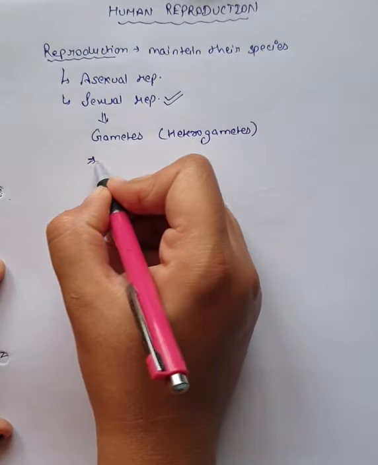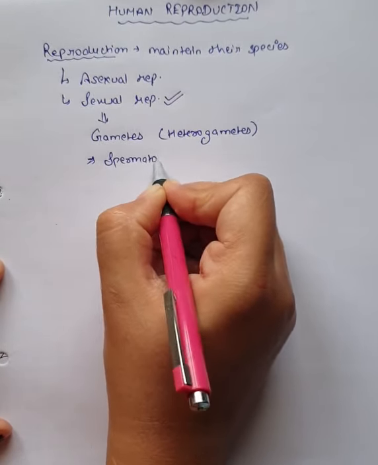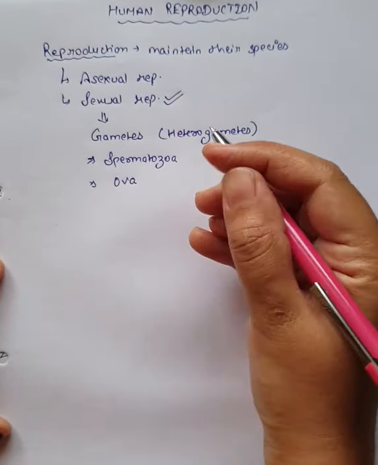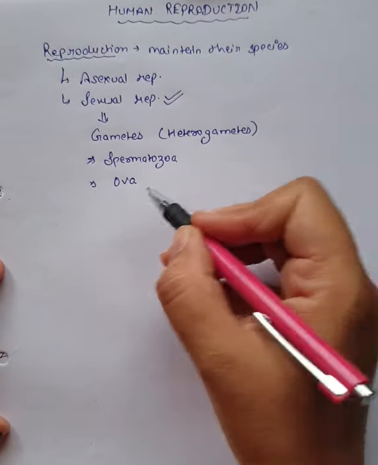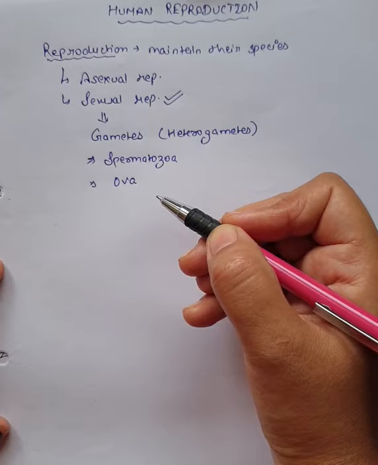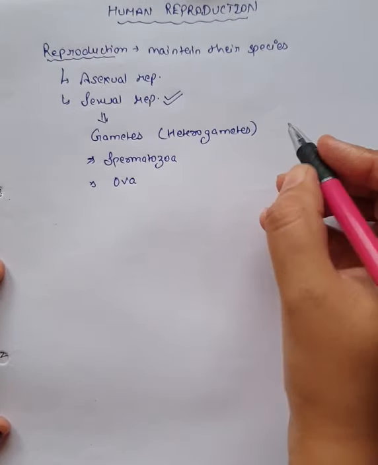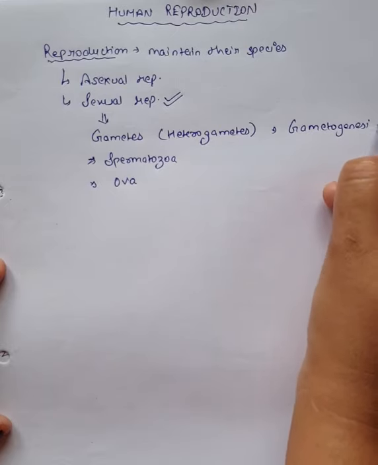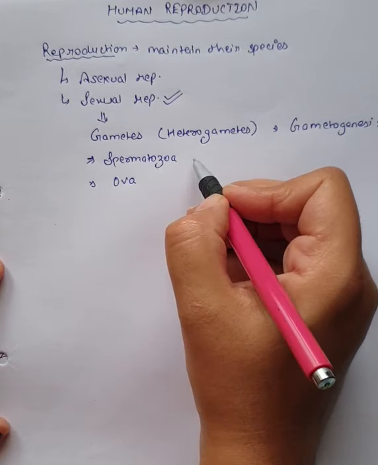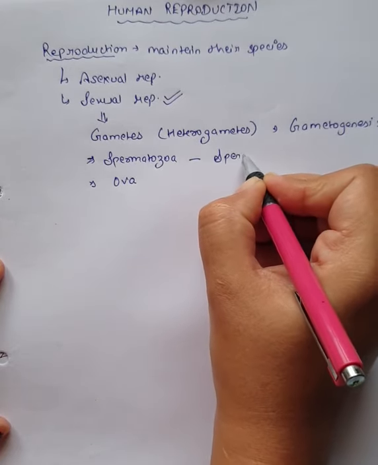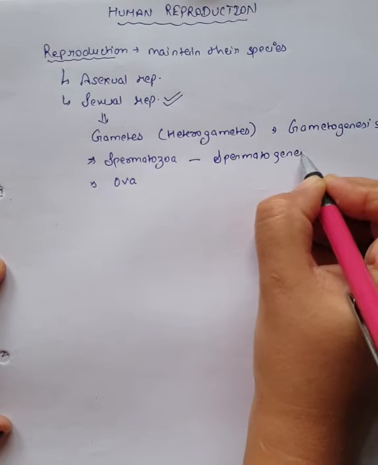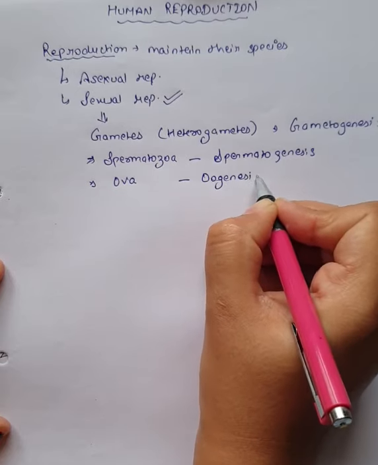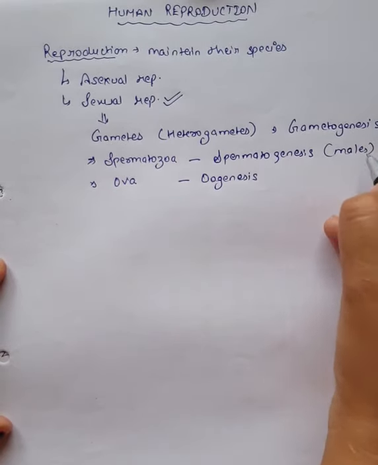The male gametes are known as spermatozoa and the female gametes are known as ova. The spermatozoa are small in size and they are motile, while the ova are large in size and they are immotile, and the process of formation of these gametes is known as gametogenesis. So formation of spermatozoa is known as spermatogenesis and formation of ova is known as oogenesis. It takes place in males and this takes place in females.